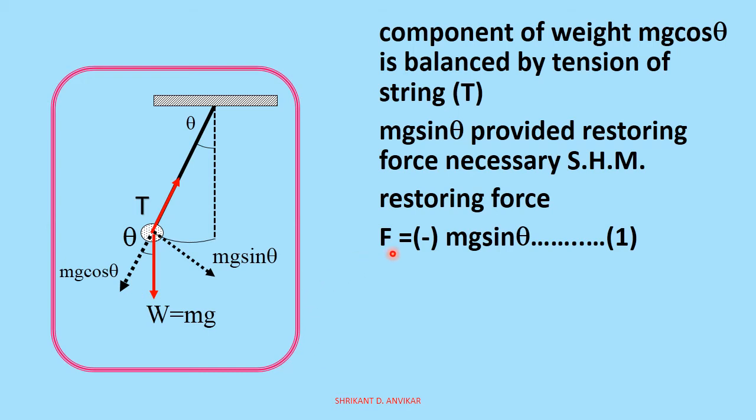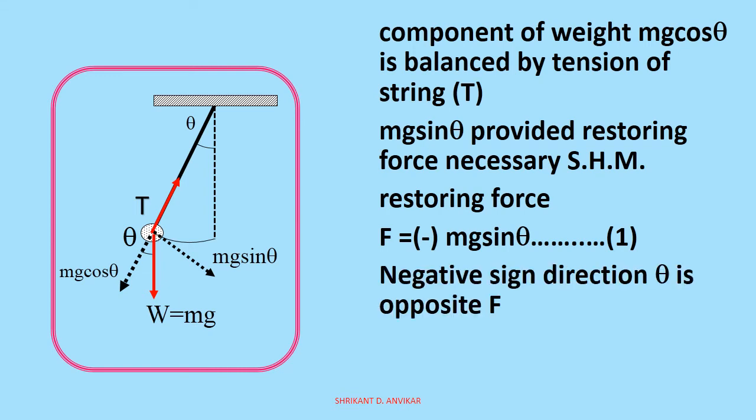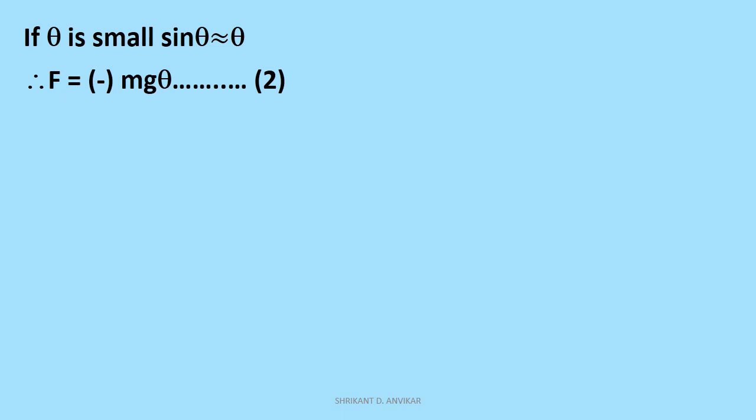Therefore, the restoring force is provided by mg sin theta. Now, in equation 1 there is a negative sign, which indicates that the direction of angular displacement is opposite to that of the restoring force. Now if theta is small, then sin theta is approximately equal to theta, and therefore the force acting on the pendulum is given by F equals minus m into g into theta.